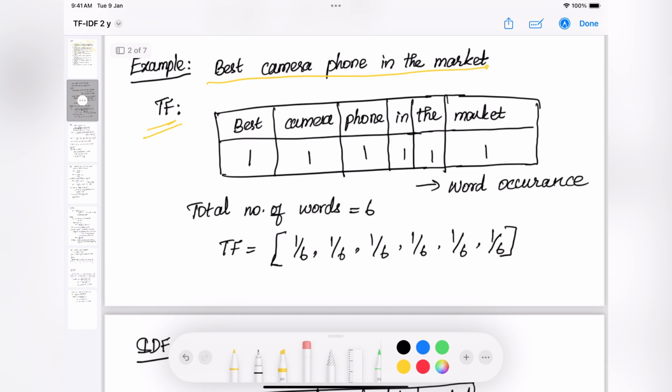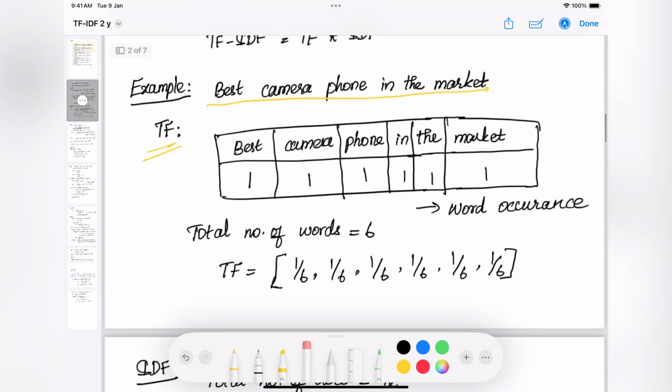So how many words do we have in this review? One, two, three, four, five, six. So the total number of words is six, and the denominator will always be six. The numerator is the count of occurrences. How many times does the word best occur in this review? One time. Camera? Once. Phone, once. In the market, every word occurs exactly once in this review. So the value of TF will be 1 by 6, 1 by 6, 1 by 6, 1 by 6. For everything, it will be 1 by 6.